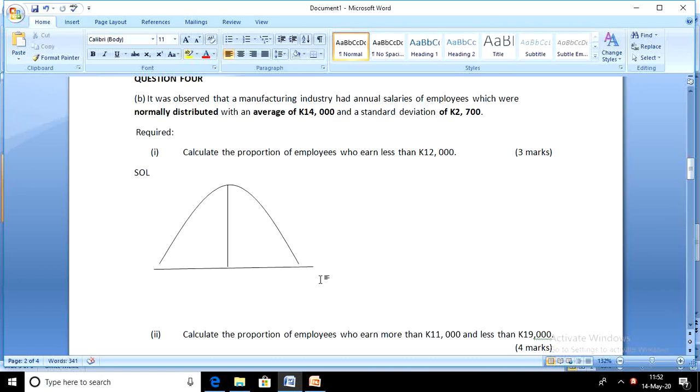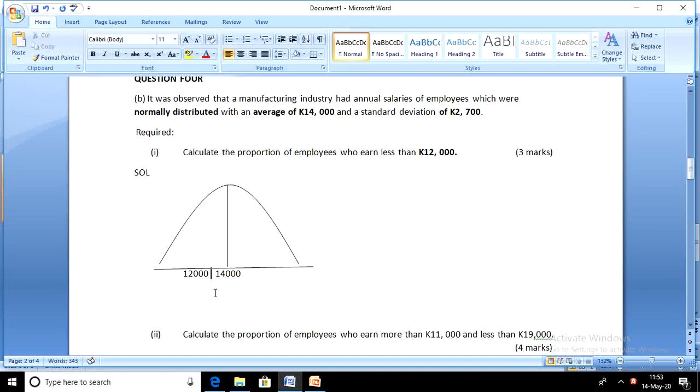We are told from the question that the mean is 14,000. That's the average. Our x value will be 12,000 because we are looking at the proportion of employees that earn less than 12,000. 12,000 is going to be on the left side of the mean. Logically, that's the way it's supposed to be.